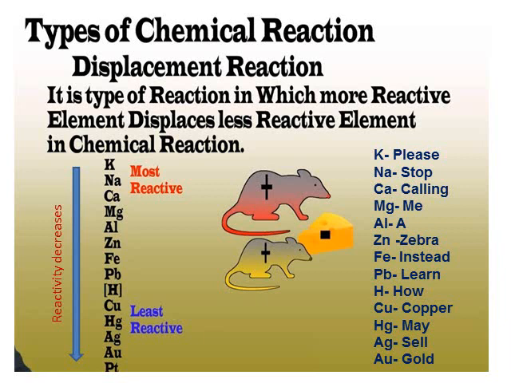So again, what is a displacement reaction? It is a type of reaction in which a more reactive element displaces a less reactive element in a chemical reaction.